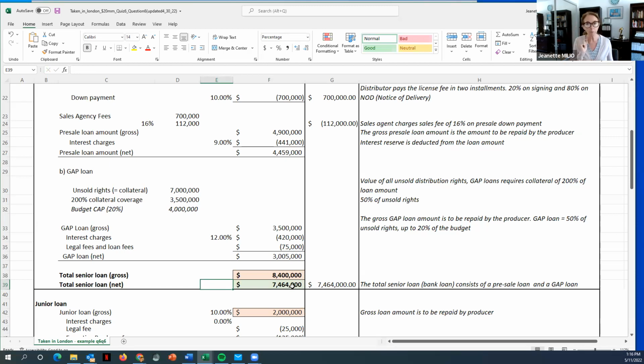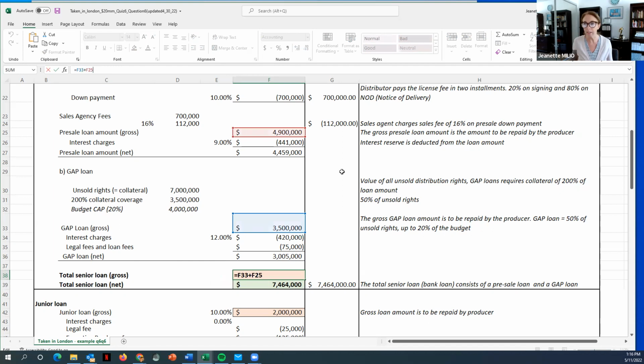But I also have to remember what I need to pay the bank back. And here it is, 8,400,000, and that has to do with the fact that I'm getting 4,900,000 as the gross pre-sale loan and 3,500,000 as the gross gap loan that includes the interest charges, the loan and legal fees as well. That is what the bank gets paid later when we go to the recoupment schedule. Does that make sense? It does.